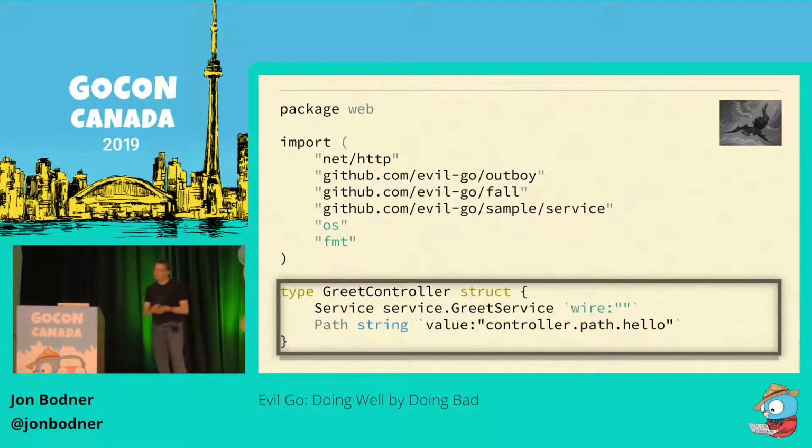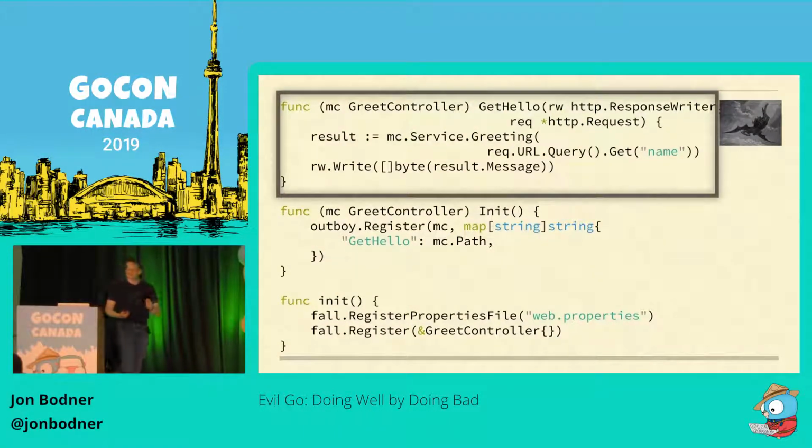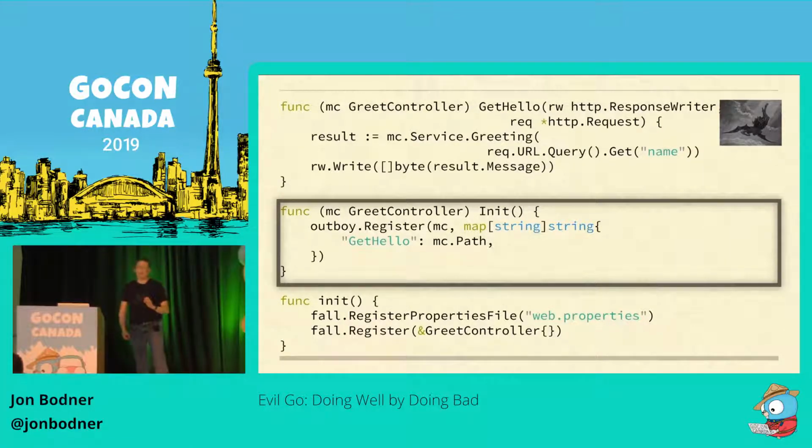And here's the rest of our web tier. Our HTTP handler is now renamed to getHello. It's error handling free. We have this capital I init method. So this is a magic method that's invoked on structs that are registered with fall after their fields are populated. So in capital I init, we call outboy to register our controller and its endpoint at the path that was assigned by fall. And so you might be wondering, look at this code, right?